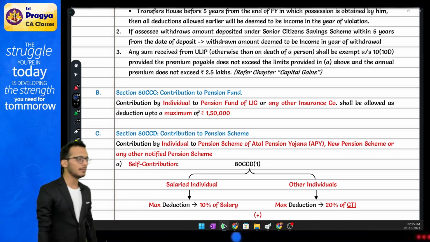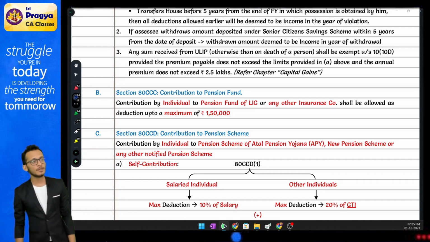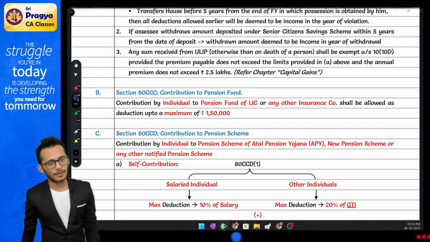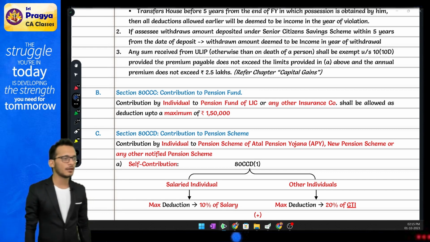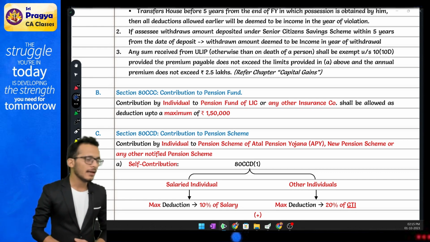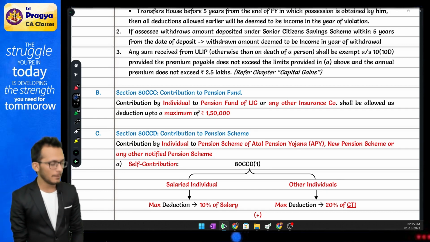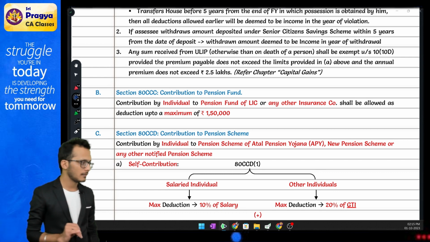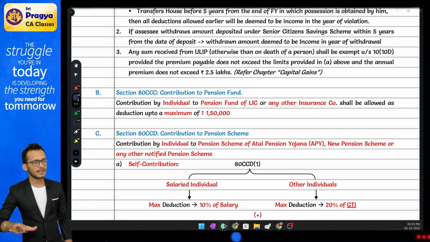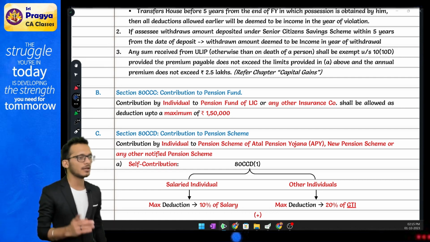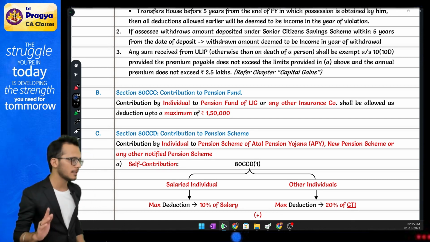In pension scheme, they're coming and saying, Rahul, two people can contribute. One is I can contribute, one is employer can contribute. If employer is contributing, employer can contribute 10% of my salary. But if the employer is the government, then he can contribute 14% of the salary. Current year amendment, government can be central and state, doesn't matter. Both. Central and state both. Earlier it was only central, now state is also covered.